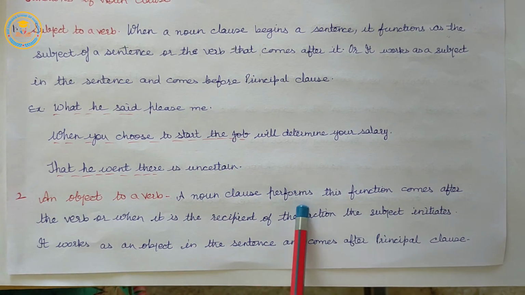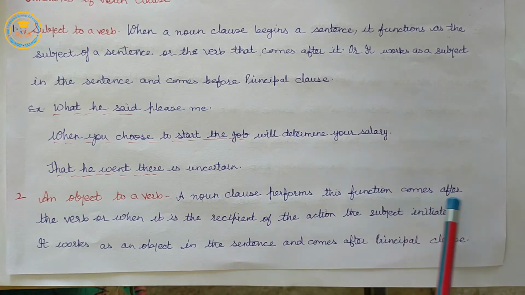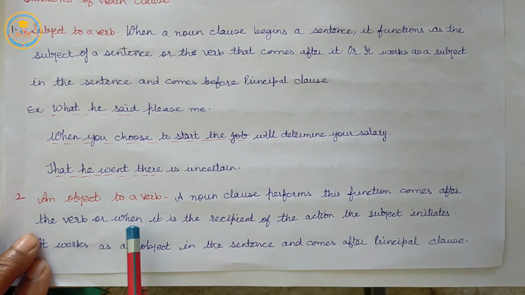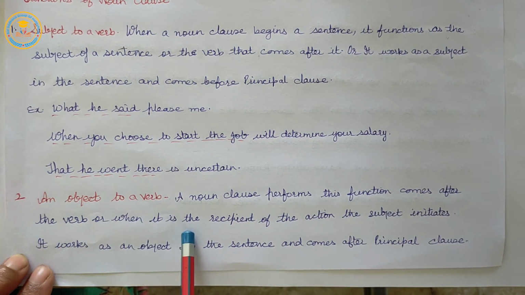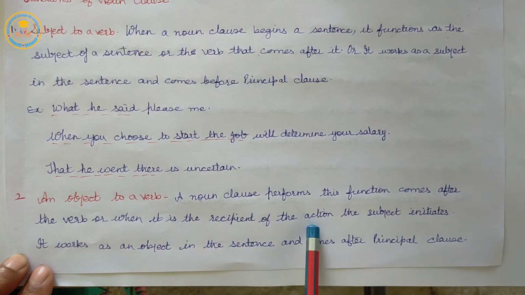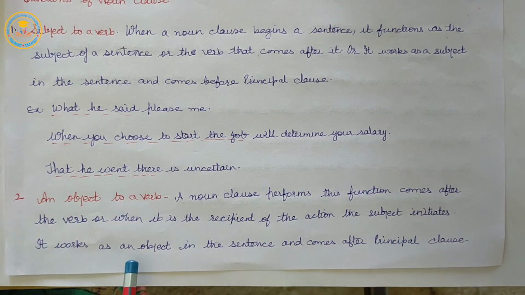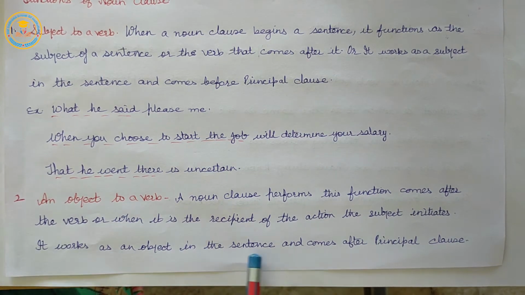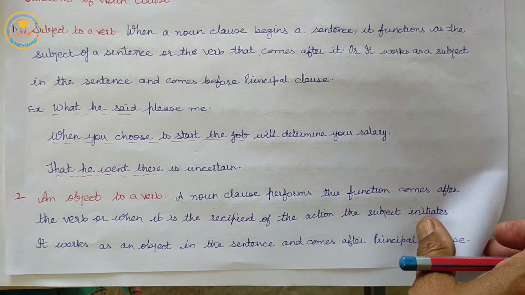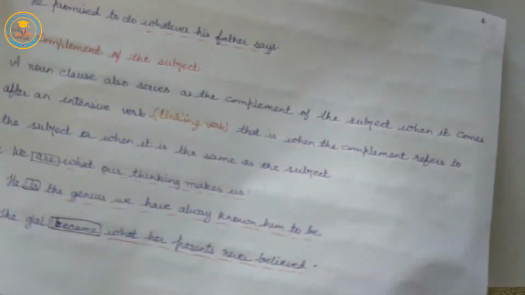Or we can say it works as an object in the sentence and comes after the principal clause.